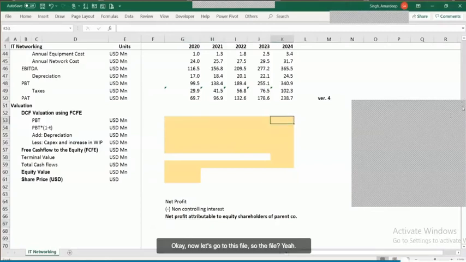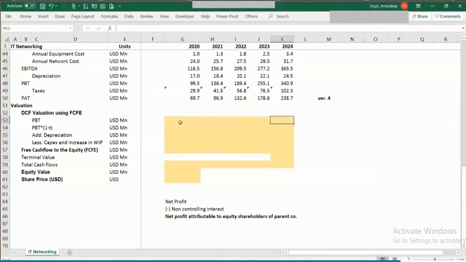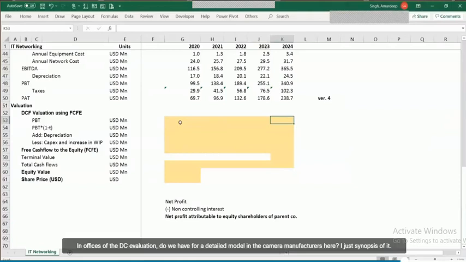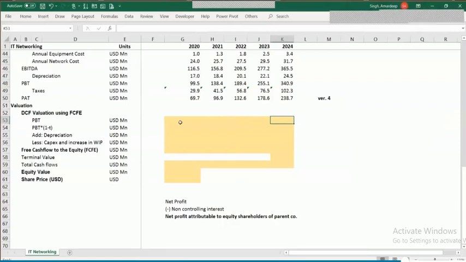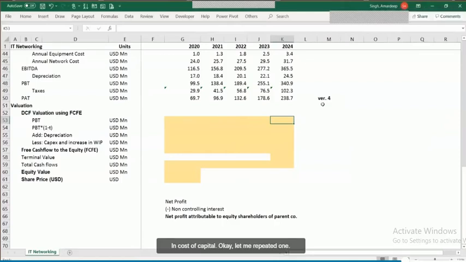Okay, now let's go to this file. In this file, we are going to see a financial synopsis of the DCF valuation. Though we have already covered a detailed DCF model in the camera manufacturing case, here I just do a synopsis of it. The perspective here is to bring those additional pointers that we discussed before, like what are the adjustments to be done in cost of capital. Okay, let me repeat it one more time.